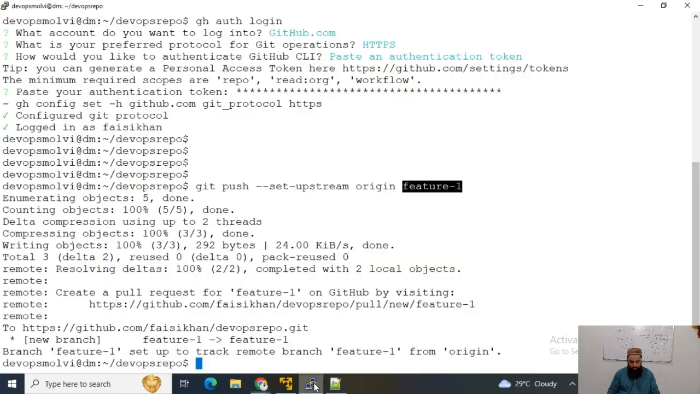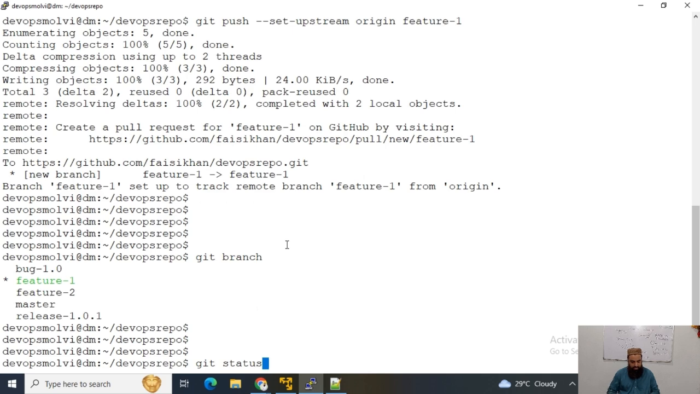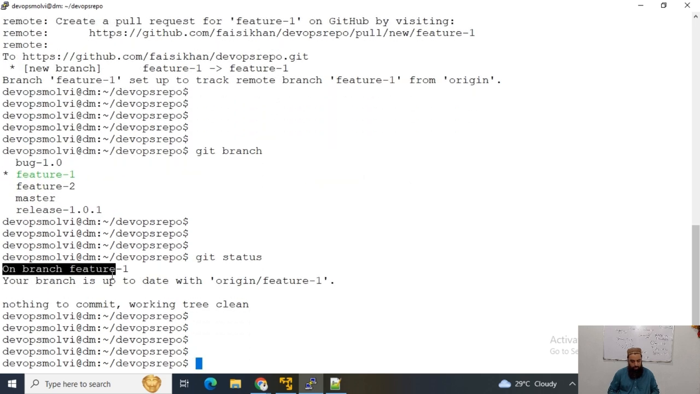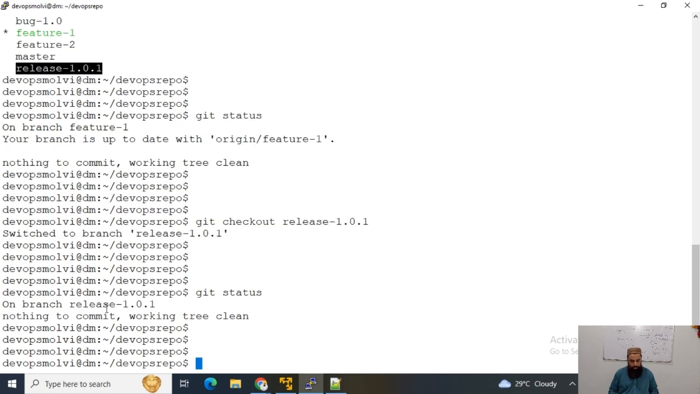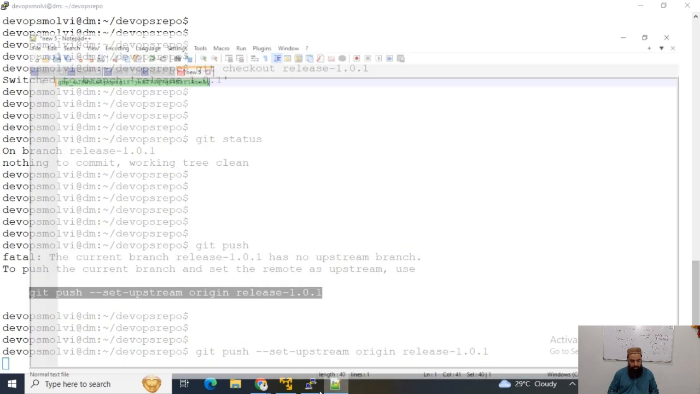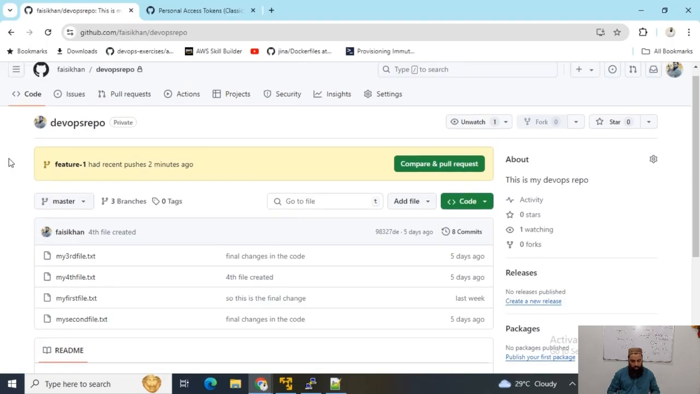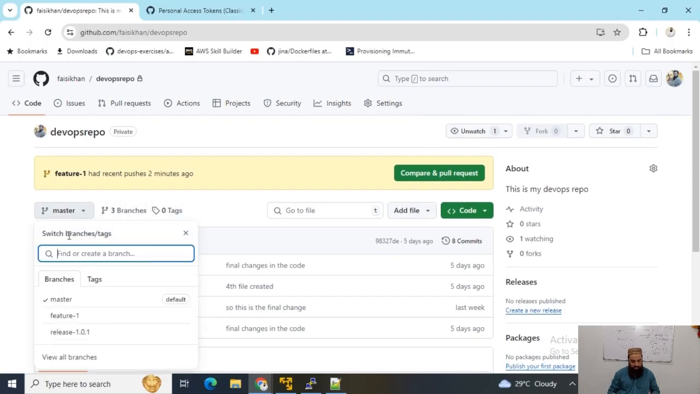Similarly, I want to now, for instance, run git branch, and now I will check git status, and I am already on feature 1 branch. Now I will switch using git checkout to the release-1.0.1 branch. Now I am at release-1.0.1 branch. Now I will use this command to push my release branch to my remote repository. So I will just need to have the token. Make sure that you watch my previous lecture on how Git works. Now guys, you can see that I must have another branch.